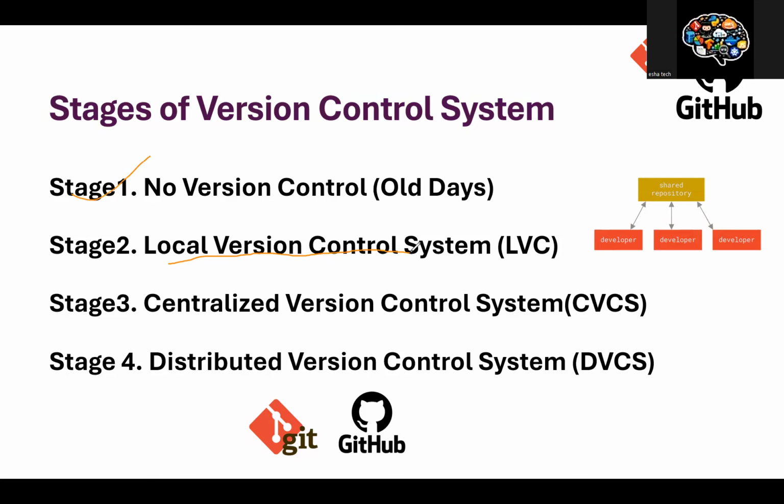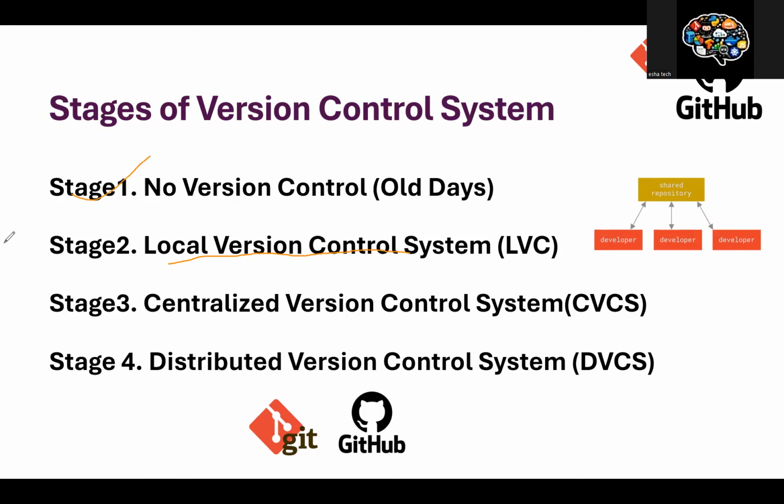So simple database tracking, we can call it a revision control system. The problem with this is, if your laptop crashes, all the data is lost. Also there was no team collaboration, and it was too risky, because if any data is lost, it's gone, no retrieval options are there.